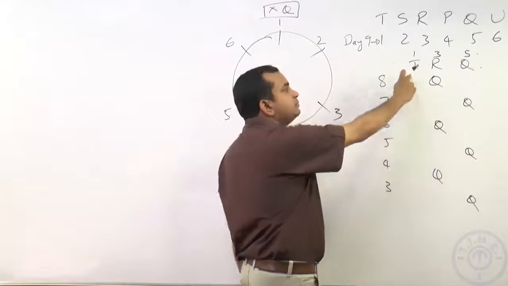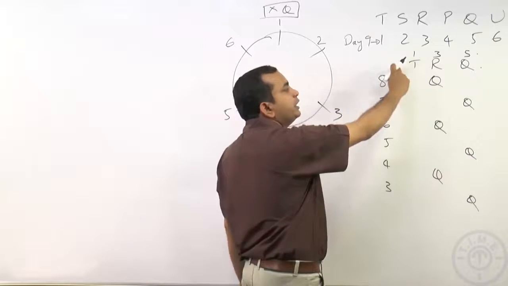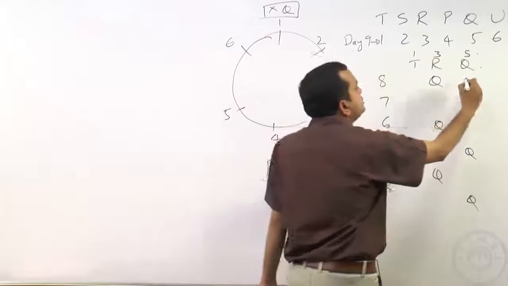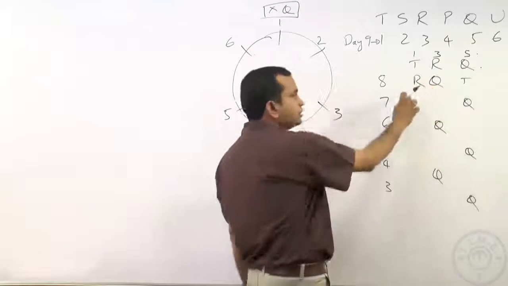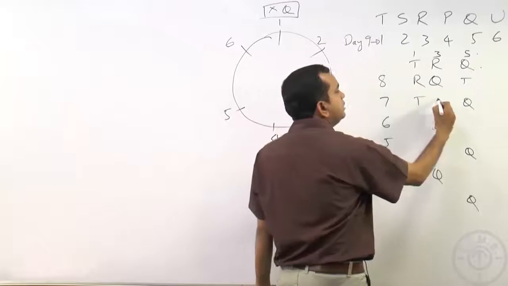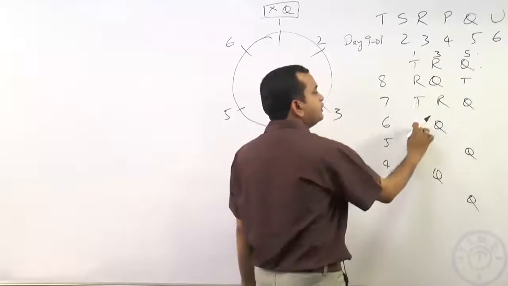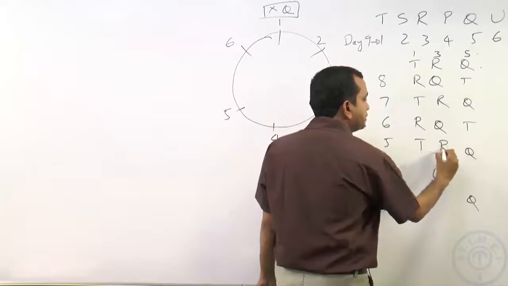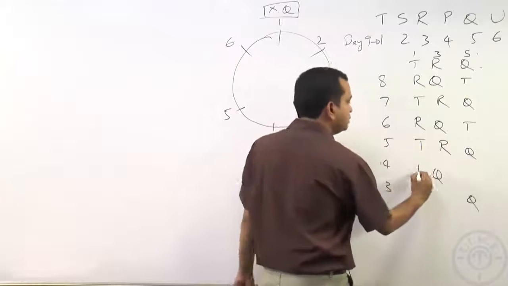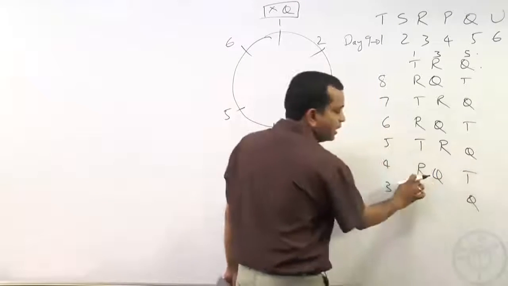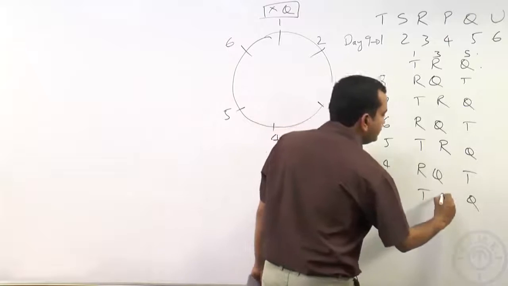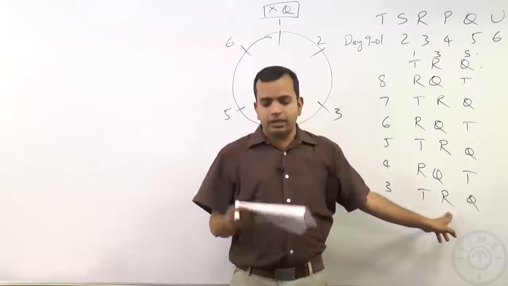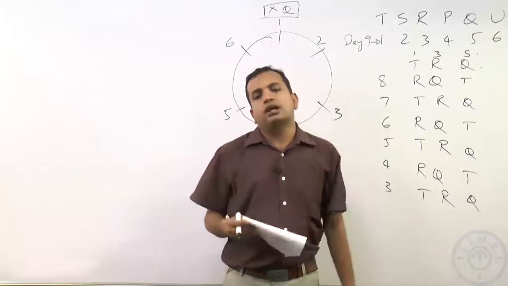We know T has been sitting in seat 1 on day 9, which means on day 8 he could not be sitting on seat 1, which means T would be here and R would be here. Because R is here, R can't come here again, so this will be T and this will be R. Because we have T here, this has to be R here and this will be T. Similarly, this will be T and this will be R. T here, so not another T here, so this has to be R and this will be T. R here, not another R here, so this will be T and this will be R. So, the question is who has been sitting in seat 3 on day 3? It will be person R, option A.